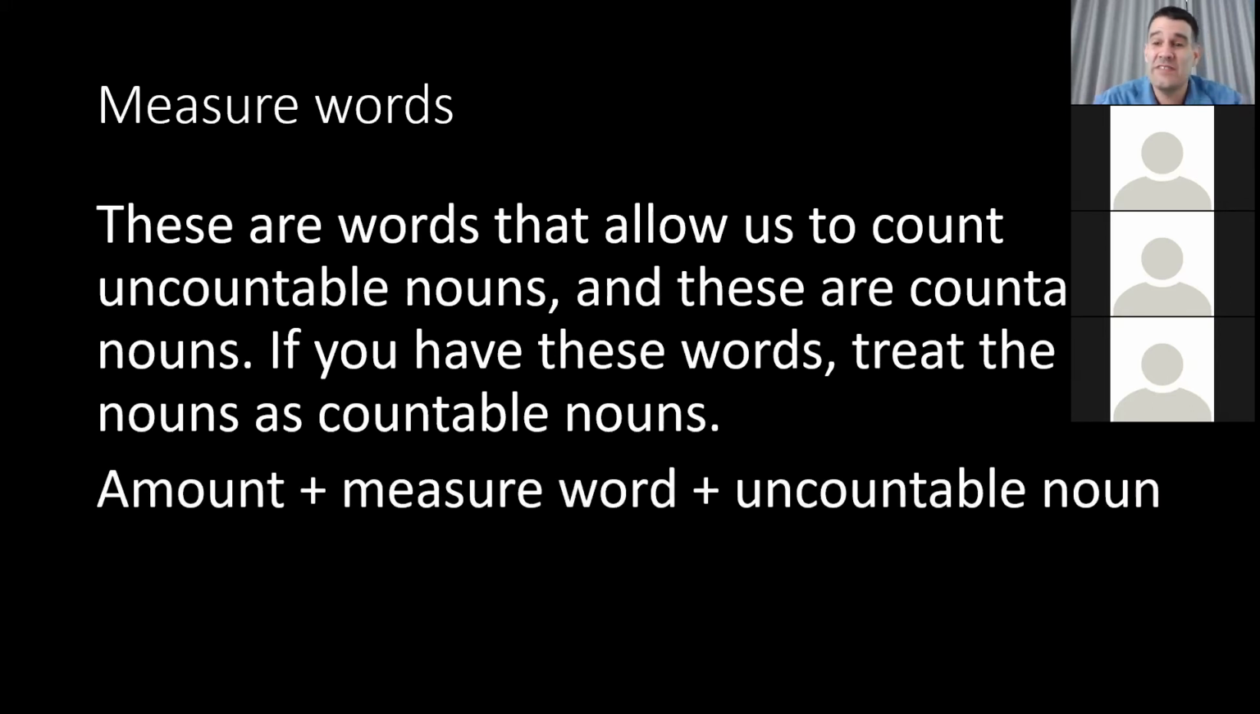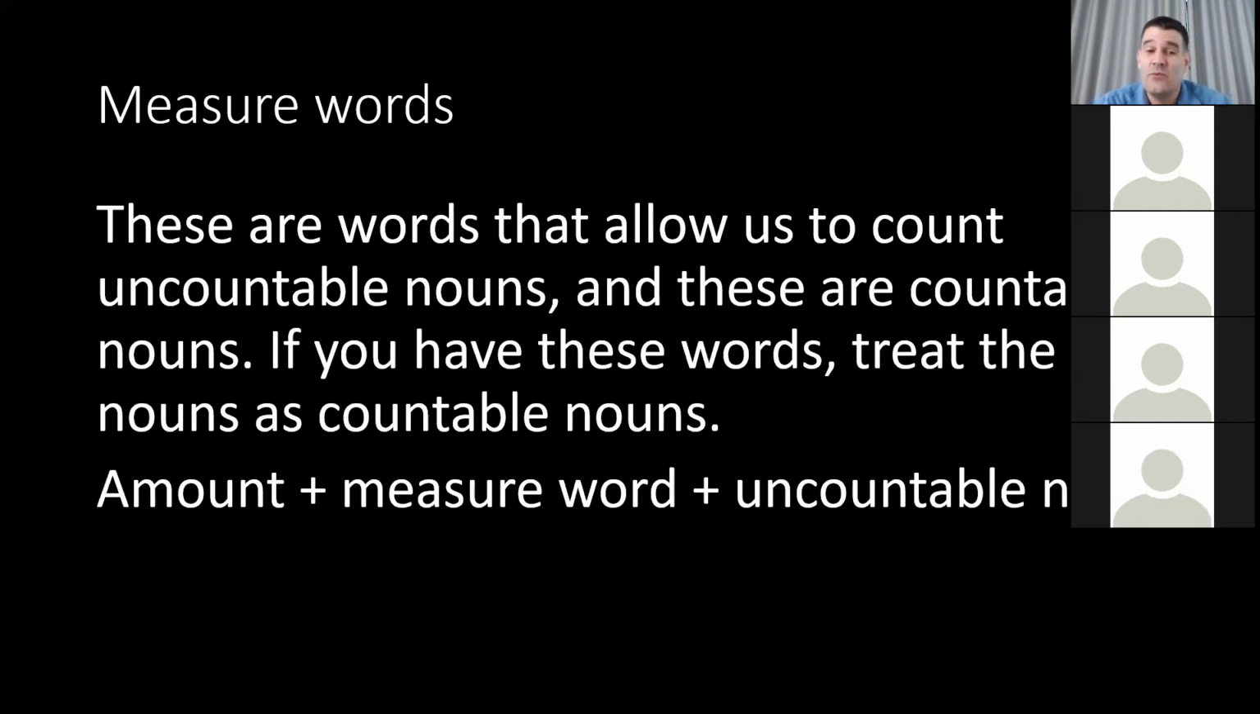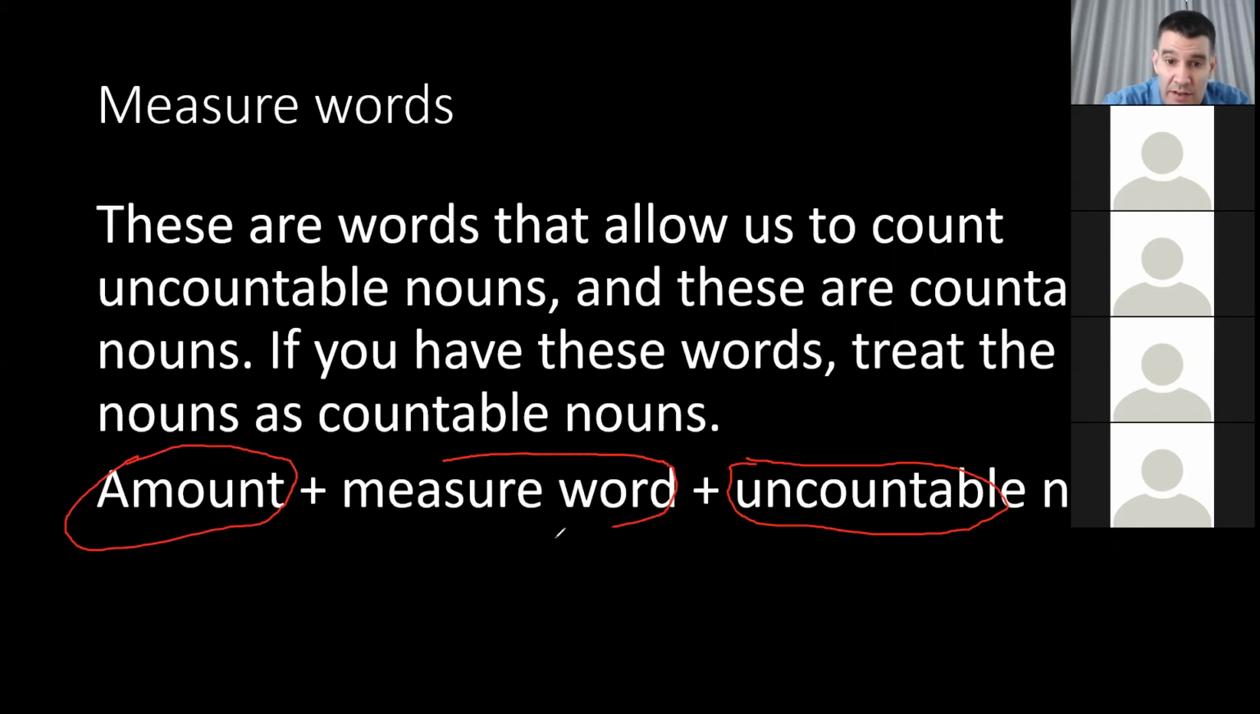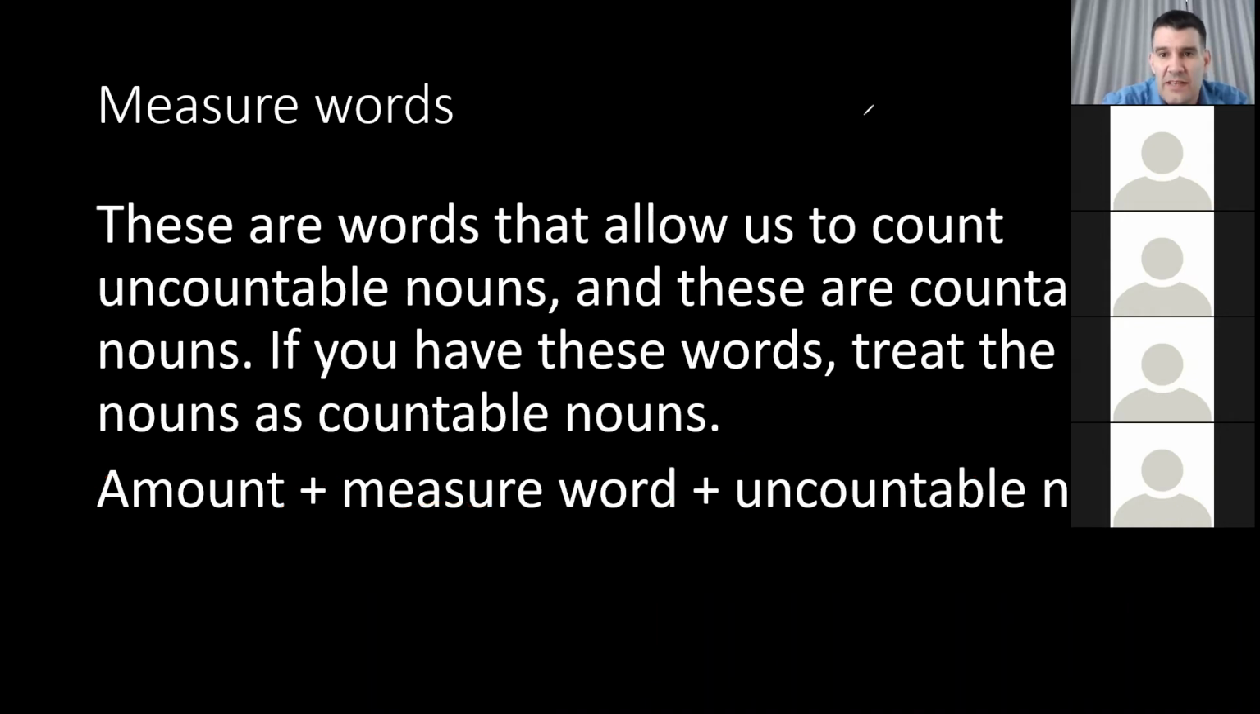So how you will say this in a sentence is, with a countable noun, you will just say the amount and then the countable noun. But with an uncountable noun plus a measure word, now you can use an amount. So first you will say the amount, then the measure word, and then the uncountable noun. So I'll go through some examples with you. It's similar to Thai, but the word order is a little bit different.